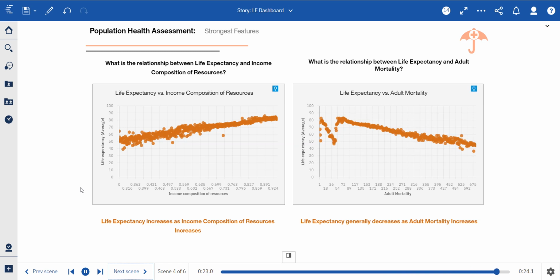And then over here on the right, we're looking at the relationship between life expectancy and adult mortality. So as opposed to the diagram on the left, in this case, there's a negative correlation. So as life expectancy generally decreases, adult mortality increases.